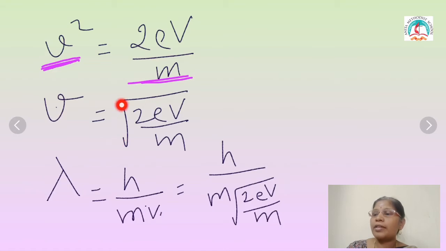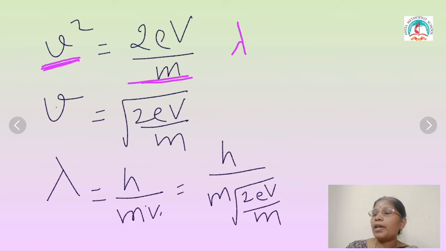V means inside the square root, 2eV divided by m. So when I am substituting the value, lambda is equal to h by v. Substitute the value of v in this equation, then lambda equals h divided by m into square root of 2eV divided by m.